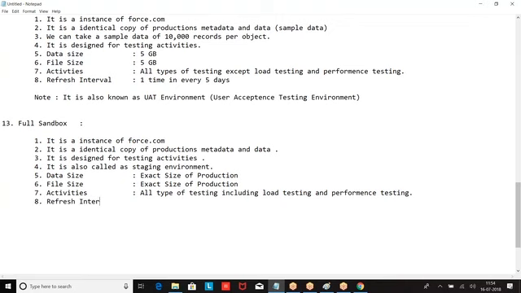Refresh interval: one time in every 29 days.